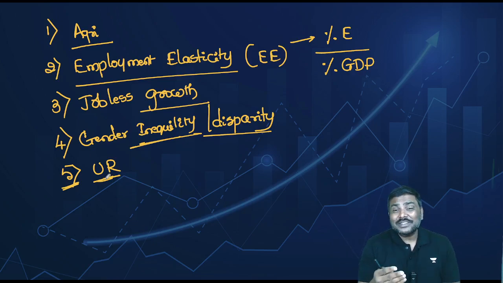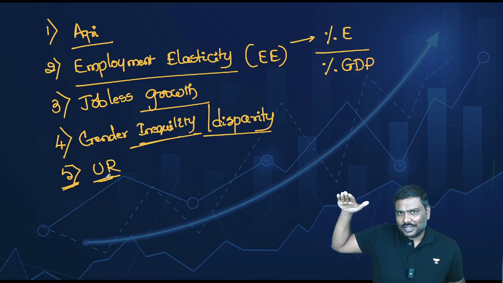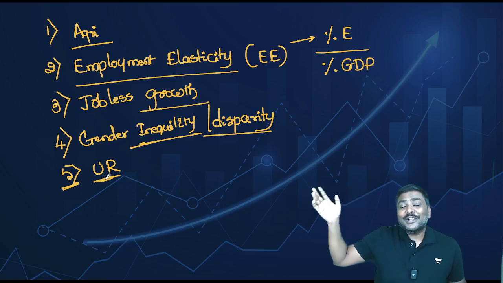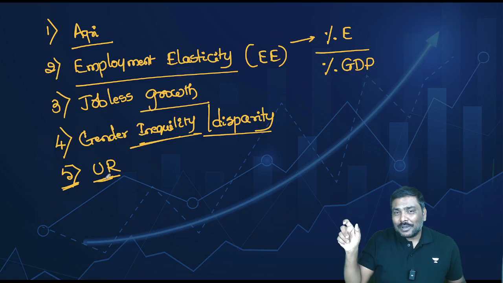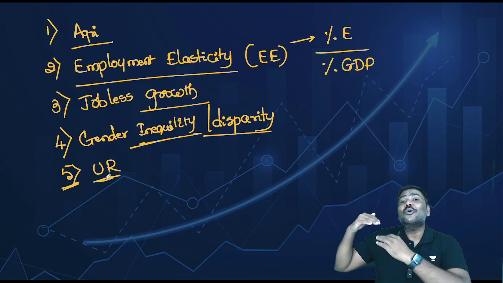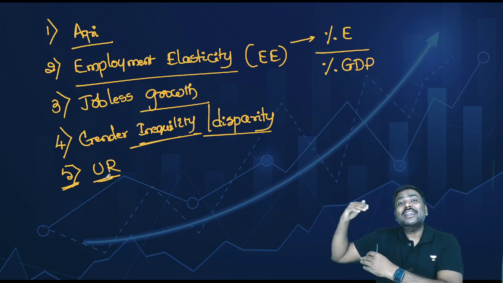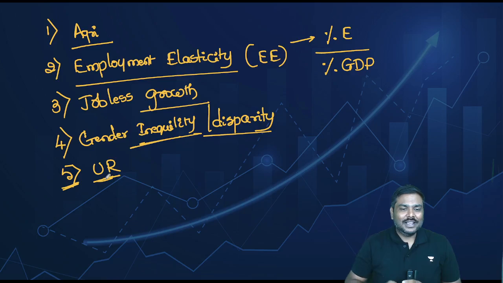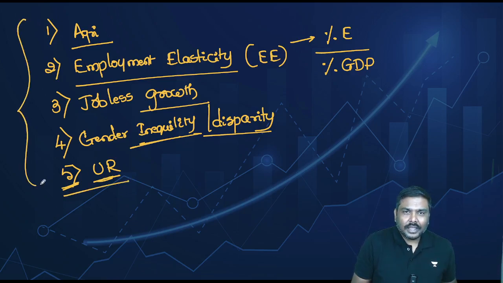Is it okay? I'll repeat my statement. The unemployment rate amongst the youth who have higher education is higher compared to those people with lower educational qualifications, which means the higher qualified you are, the more unemployment has been observed. So this is the fifth very important point which has been mentioned in the survey.